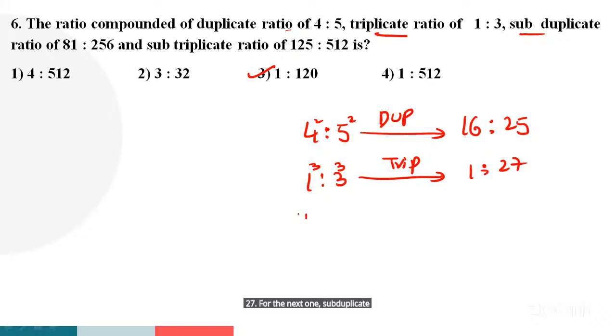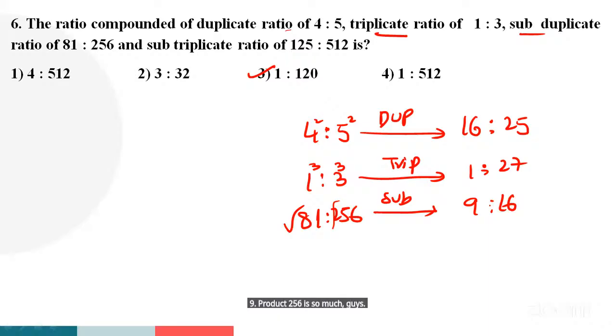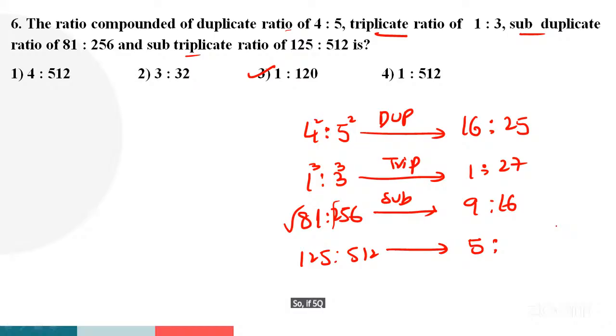What is the next one? Sub-duplicate ratio of 81 is to 256. So root of 81, root of 256. Root of 81 is 9. Root of 256 is 16. Next point, the sub-triplicate ratio of 125 is to 512. So 125 is which cube? 5 cube. 512 is which cube, guys? 8 cube.